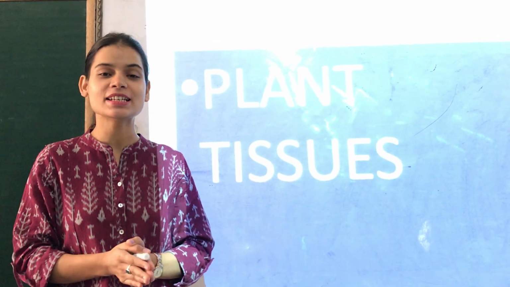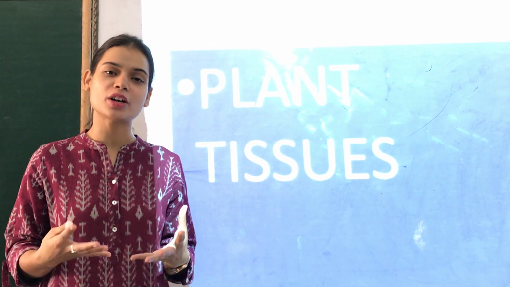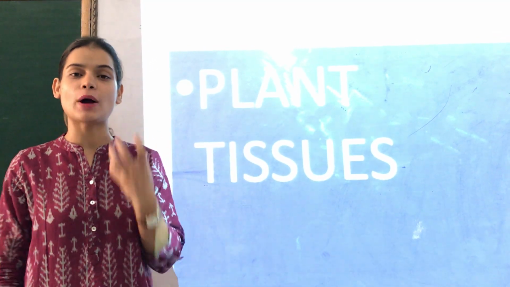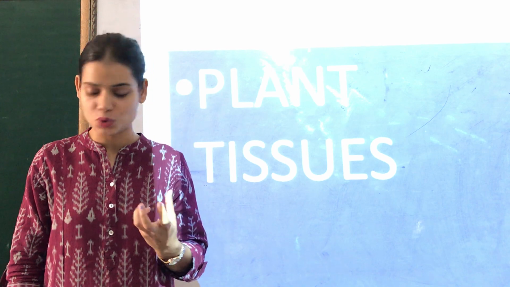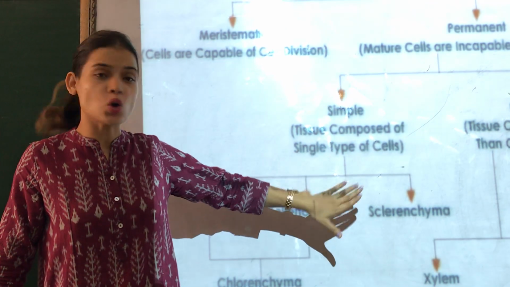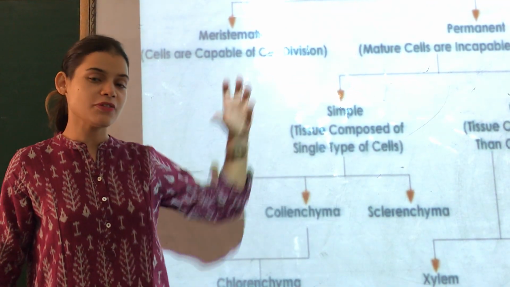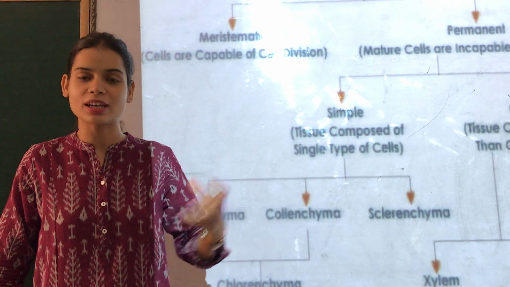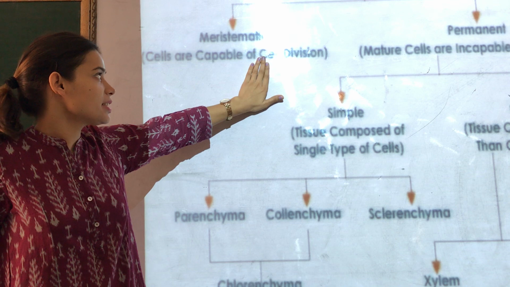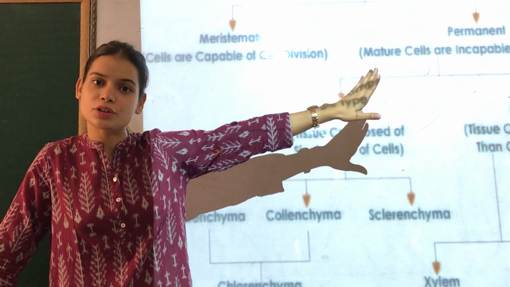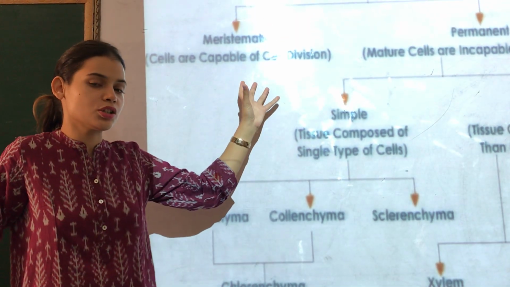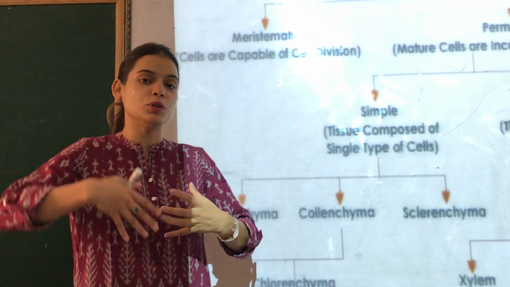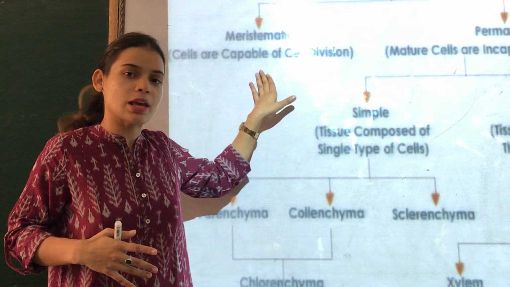To your biology class. In today's class, we are going to talk about the epithelial tissue. If you remember, children, we have been talking about the plant tissues. We have studied so many different types of tissues. If you can recall, plant tissues can be broadly categorized as meristematic tissues and permanent tissues. Meristematic tissues are responsible for growth. The plants are able to grow because of this type of tissue.